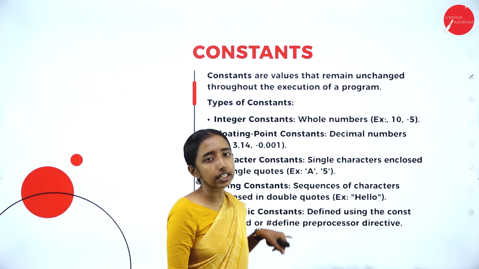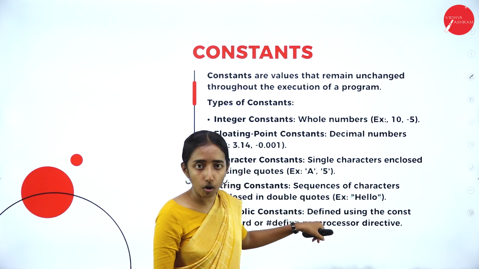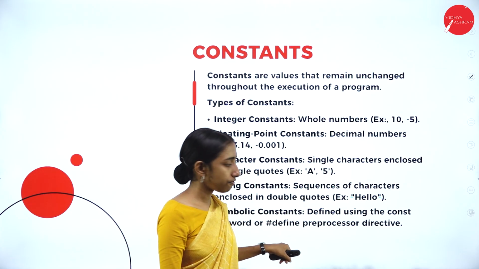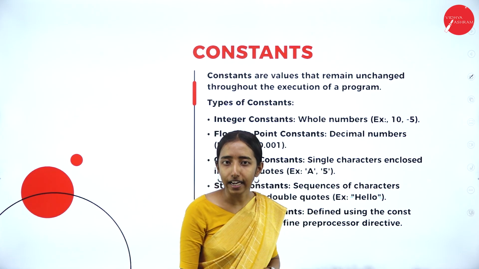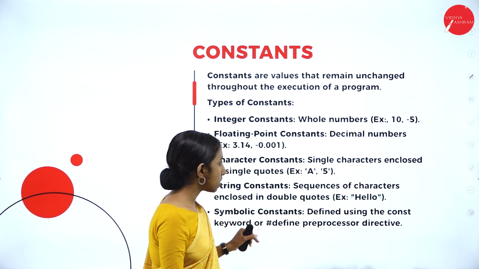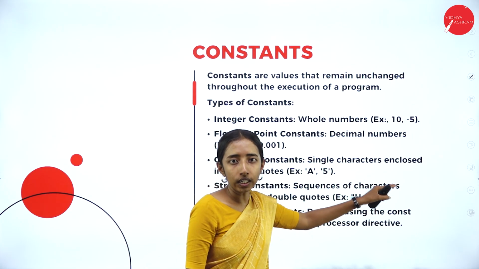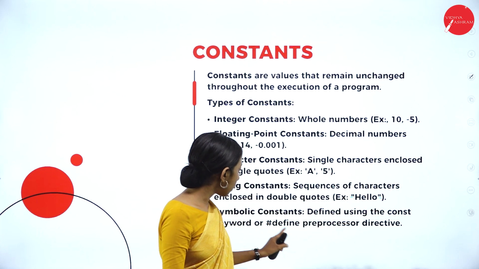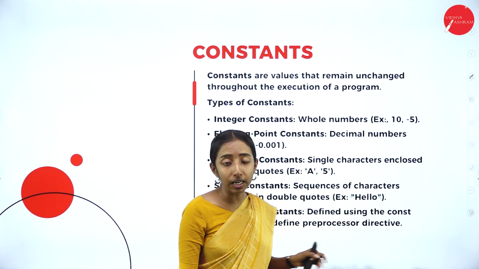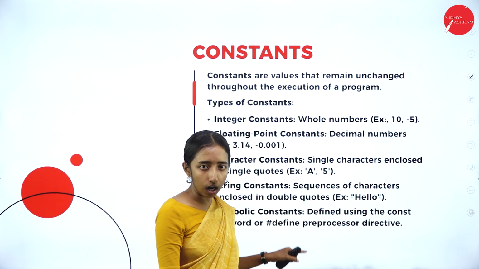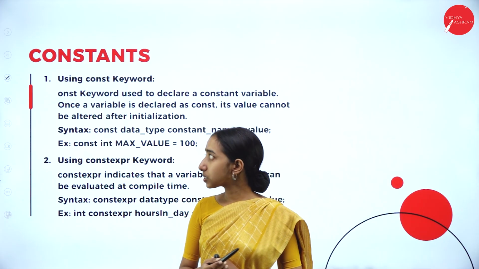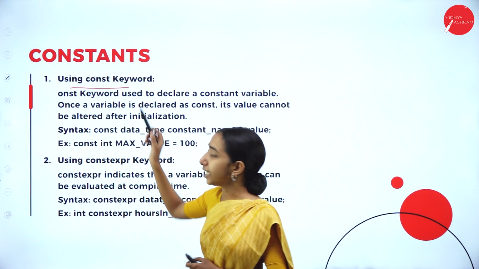Next, symbolic constant. What do you mean by symbolic constants? They are defined using the const keyword or the #define preprocessor directive. So the user defines the value with the use of the keyword const or the #define preprocessor directive. Next, how to declare a constant.